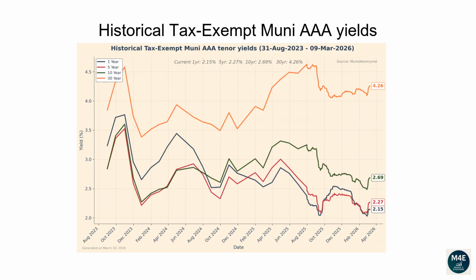This line plot and the next plot show how each tenor of the Muni yield curve has changed over time. From the 31st of August 2023 to the 9th of March 2026, the 1-year yield has dropped from 3.24 to 2.15. The 5-year yield has dropped from 2.85 to 2.27. The 10-year yield has dropped from 2.84 to 2.69. The 30-year yield has increased from 3.85 to 4.26.